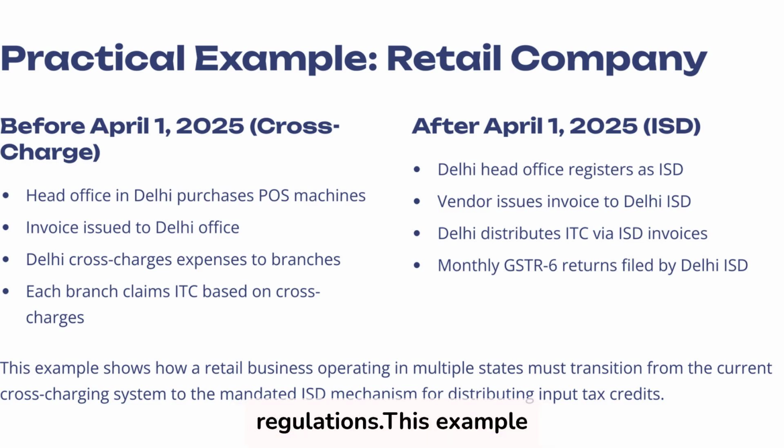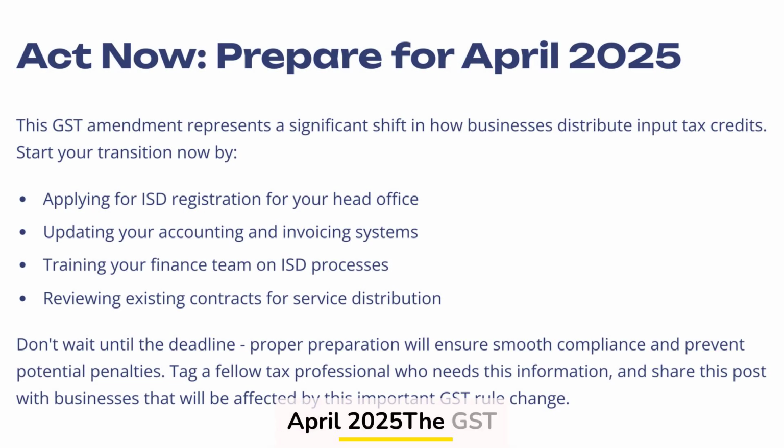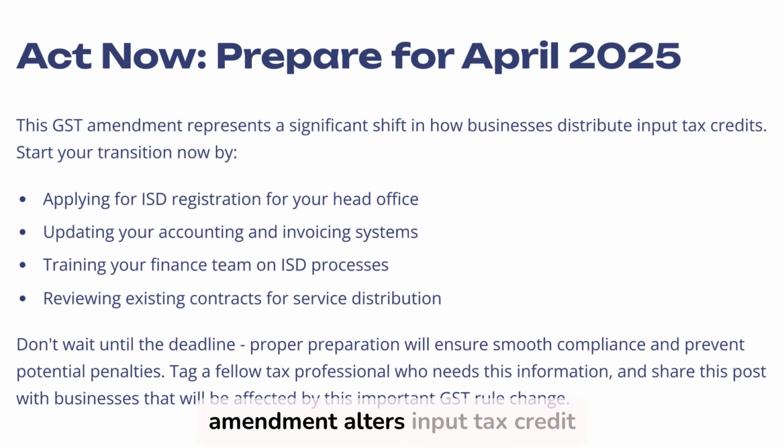This example illustrates a retail business transitioning from cross-charging to the mandated ISD mechanism for input tax credit distribution. Act now. Prepare for April 2025. The GST amendment alters input tax credit management. Actions involve applying for ISD registration, updating accounting systems, training finance teams, and reviewing contracts. Early preparation can prevent penalties, so share this with impacted professionals and businesses.